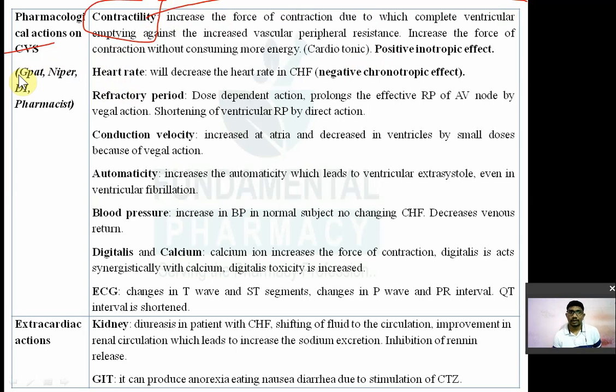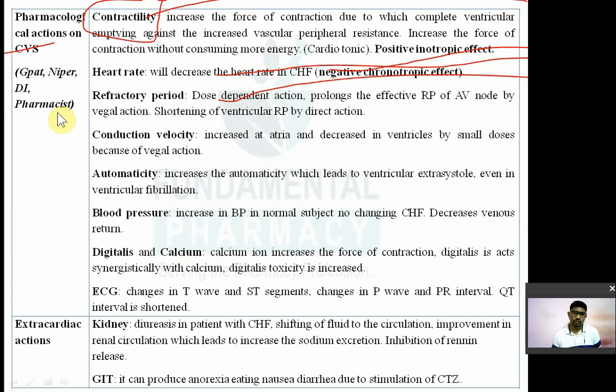Then increased peripheral vascular resistance. So there is an increase in the ventricular contraction and increased ventricular emptying, which is due to increased peripheral vascular resistance. So there is an increase in the force of contraction without consuming extra energy. Here it will not increase the heart rate, only the force of contraction. An increase in the force of contraction without increasing the energy is known as a positive inotropic effect, or cardiotonic. It is a cardiotonic. Now heart rate will be decreased. Heart rate will be decreased in congestive cardiac failure. That is a negative chronotropic effect.